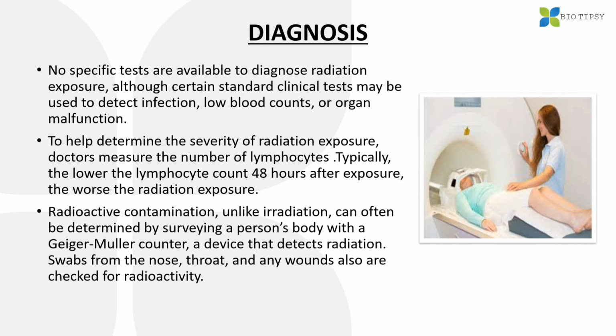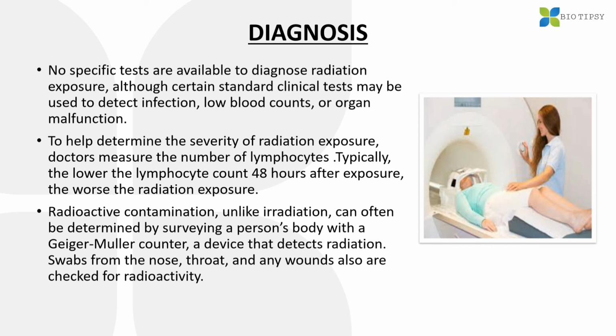How to diagnose a person who is affected by radiation. Students, there are no specific tests available to diagnose radiation exposure, although certain standard clinical tests may be used to detect infection, low blood counts, or organ malfunction. These are standardized tests, but we cannot completely say that if the blood count is low, the person is affected by radiation. We cannot say that completely, but we can guess it. So there are no specific tests.